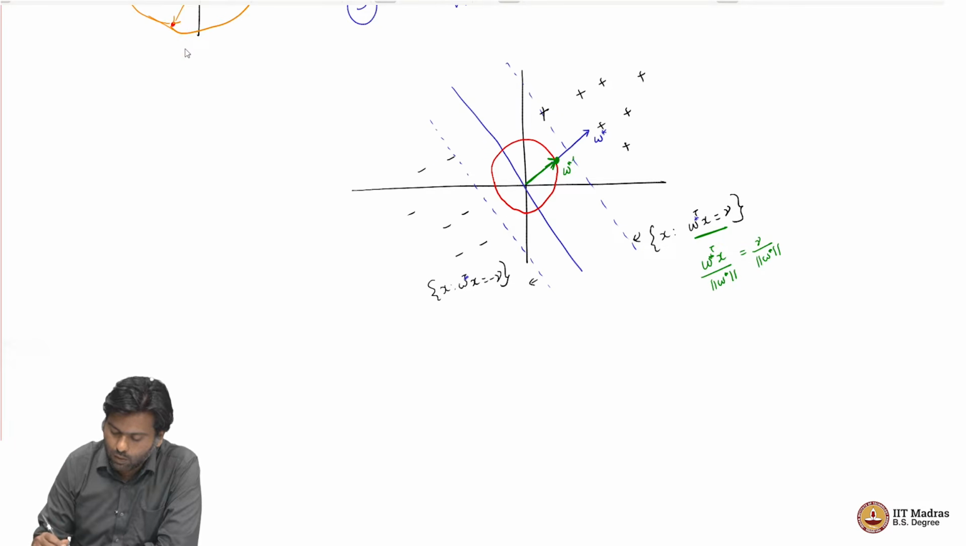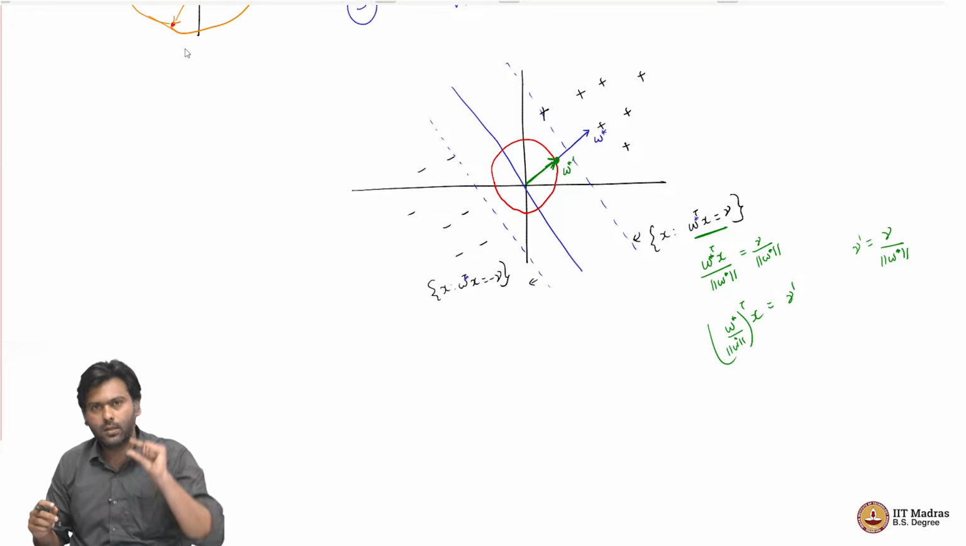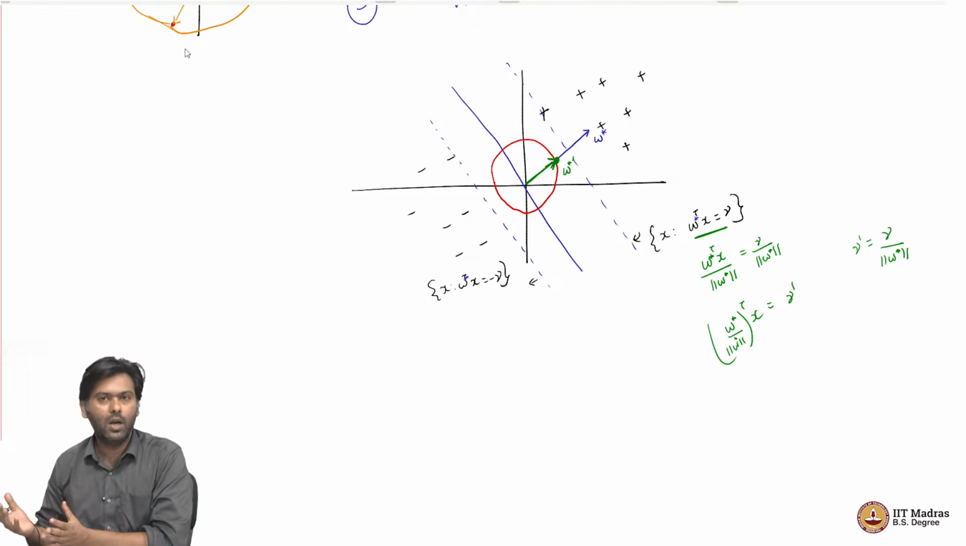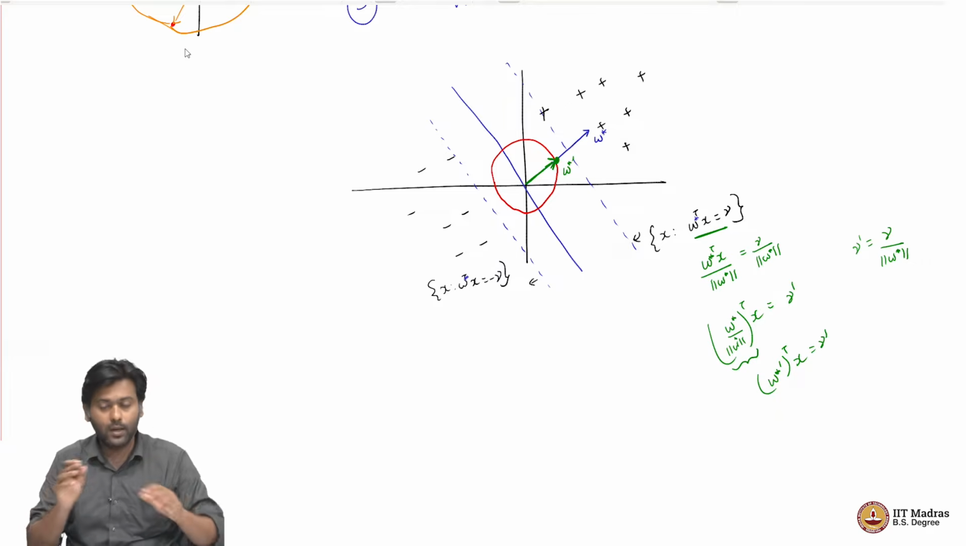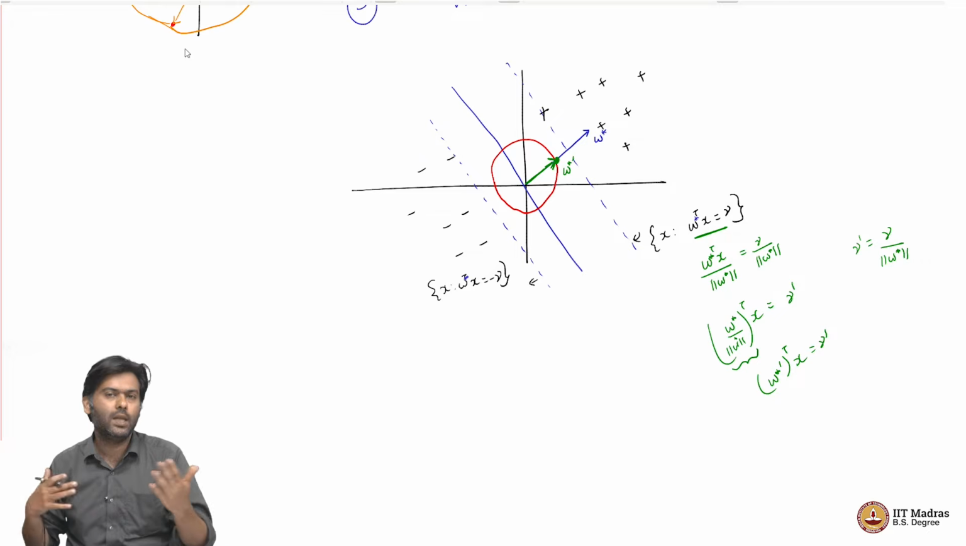It is the same line, but now I can write this as W star by norm W star transpose x equal to gamma dash, where gamma dash is gamma by norm W star. So, basically the gamma is rescaled, I got a new gamma dash, and now if I rename this W star by norm W star as W star dash, this transpose x equal to gamma dash. Remember, it is the same line, I am not changing the line, I am changing the equation of the line by scaling on both sides.